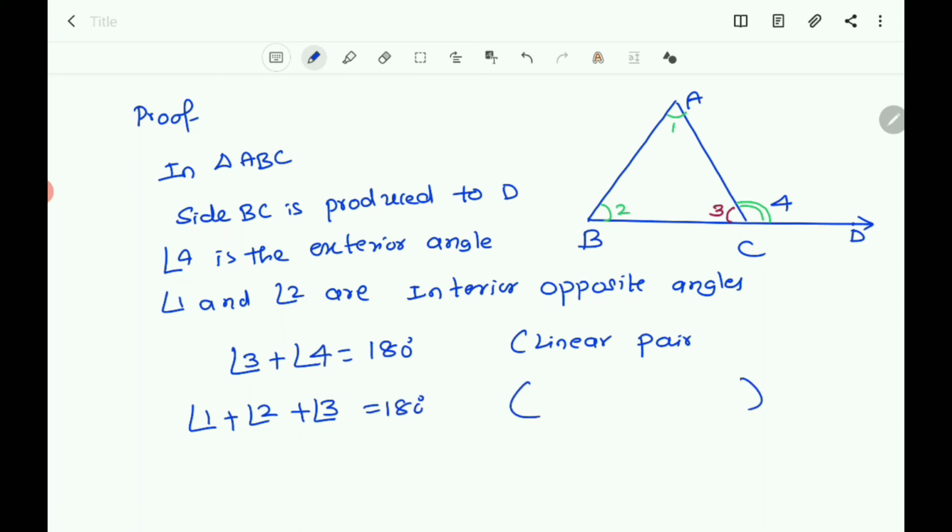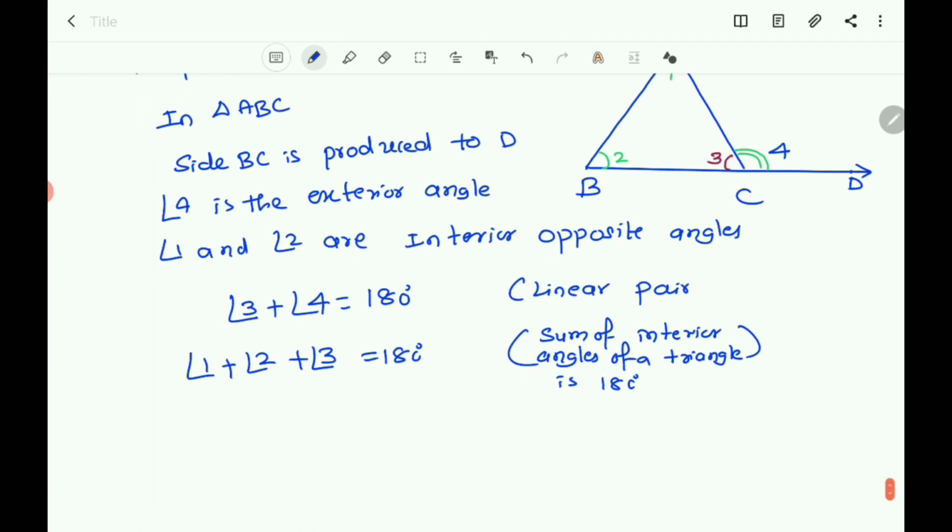You know why? Because the sum of the interior angles of a triangle is 180 degrees.